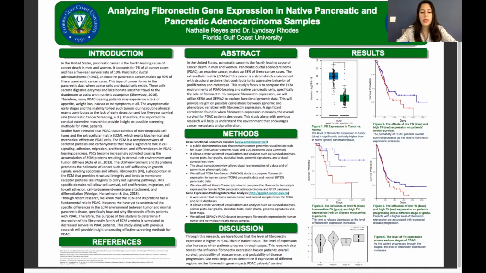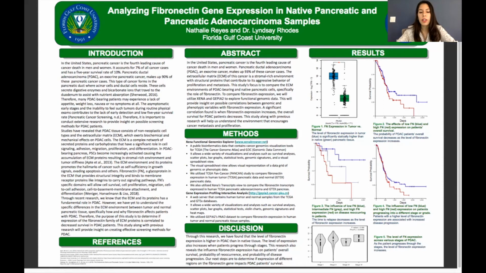Therefore, we are conducting this study to determine if the expression of the fibronectin family of ECM proteins is correlated to decreased survival in PDAC patients. To determine how fibronectin affects PDAC patients, we are utilizing XENA and GEPIA2 to visually and statistically compare the level of fibronectin expression between human native and tumor pancreatic tissue samples. Many of the analyses consist of samples that are half tumor and half native.